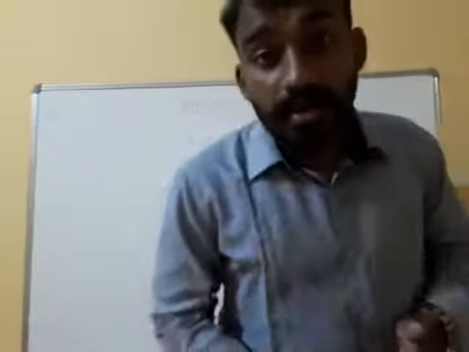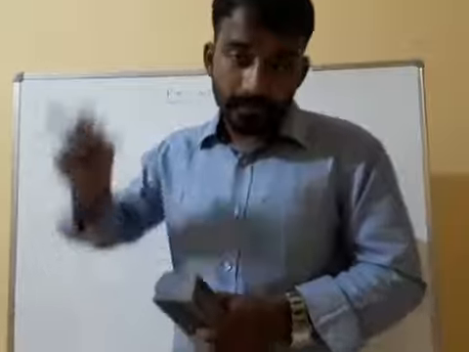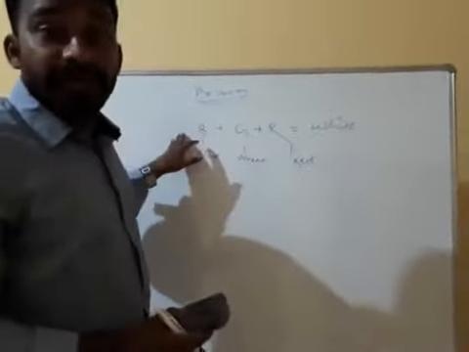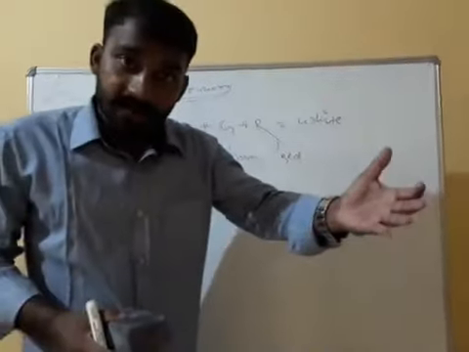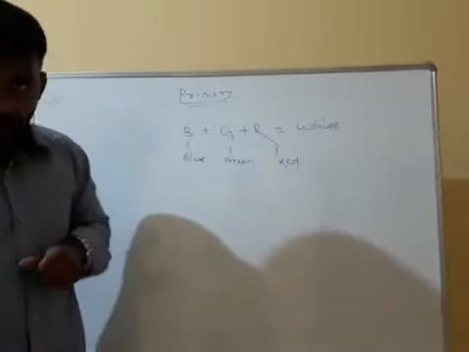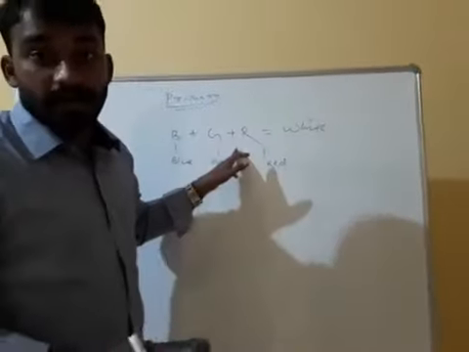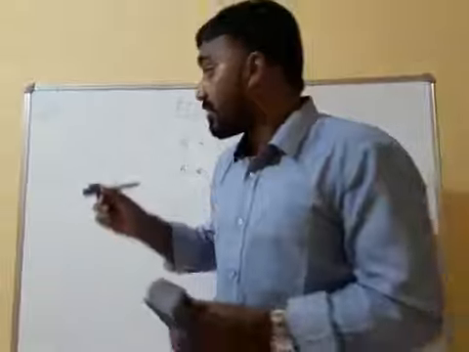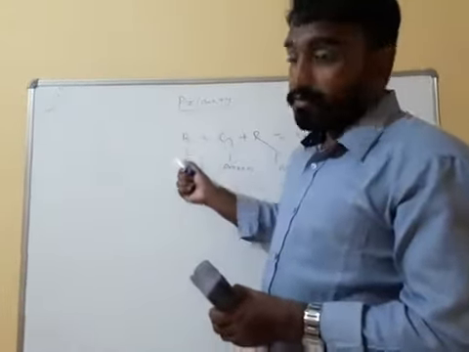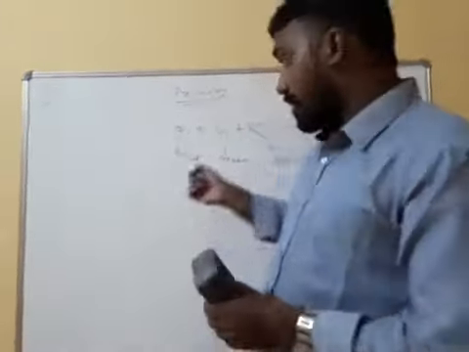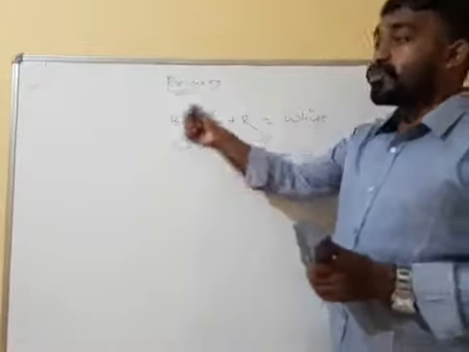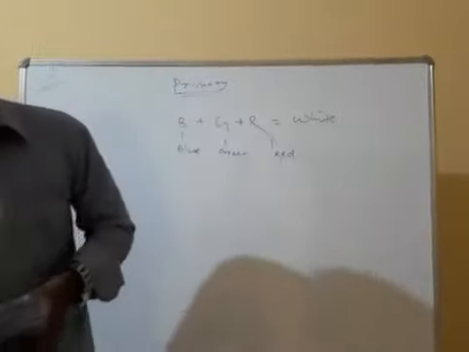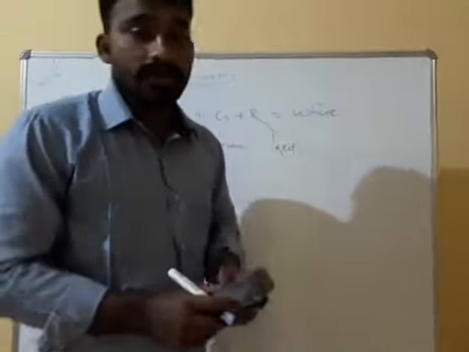Another one, secondary color is what? Secondary color means on mixing any two primary colors we get different colors. That is called secondary colors. On mixing two primary colors we get a secondary color. Either blue and green, or green and red, or blue and red, when you mix them, you will get different colors. Those colors are secondary colors.